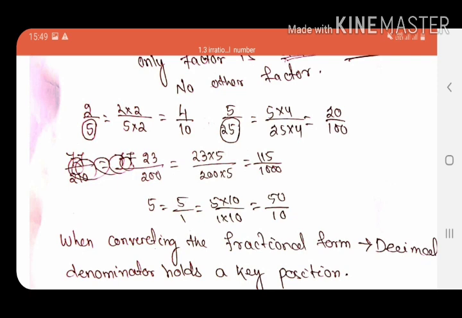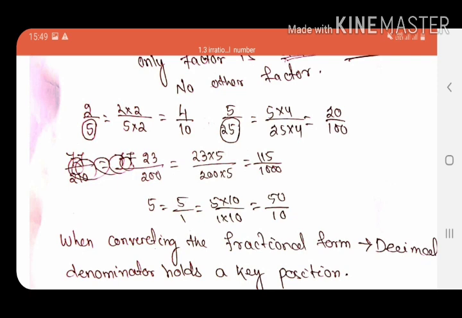So for example, here I have given 2 by 5. You will say, sir, this is not in the form of 2 raised to the power m. Okay, so this is 5 into 1. 1 means 2 raised to the power 0 into 5 to the power 1. I also need 2 to the power 1. So I will multiply 2 in the denominator as well as in the numerator. So the numerator will be 2 into 2, 4, and the denominator will be 10.